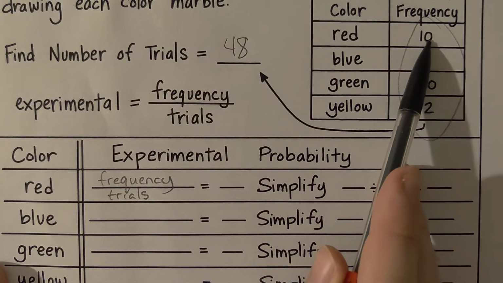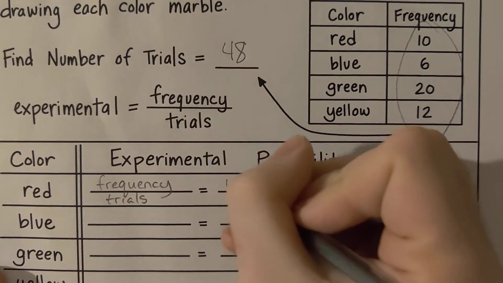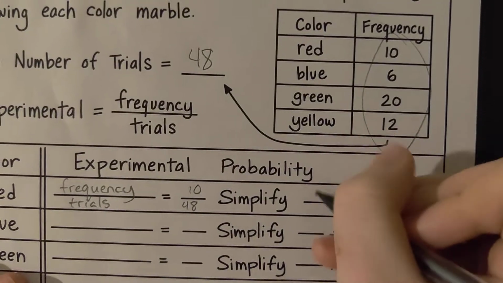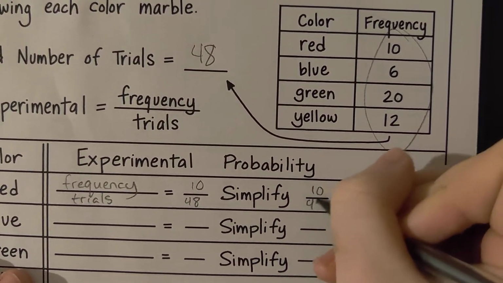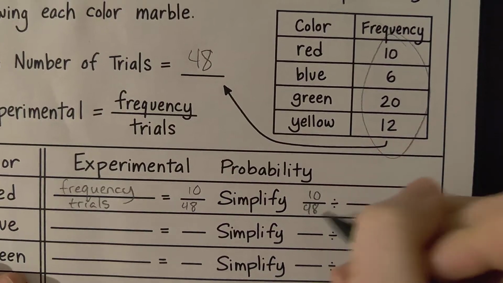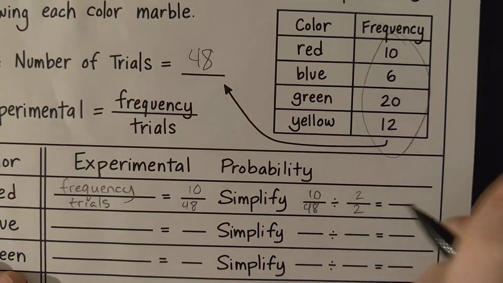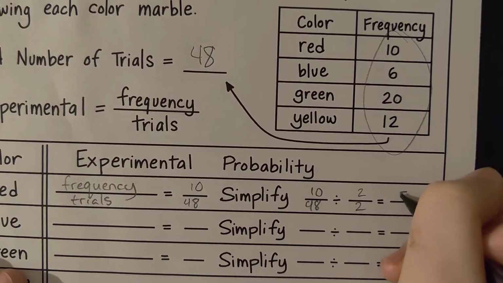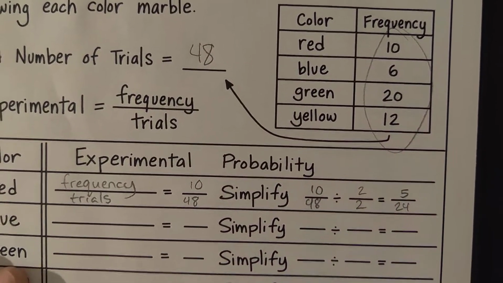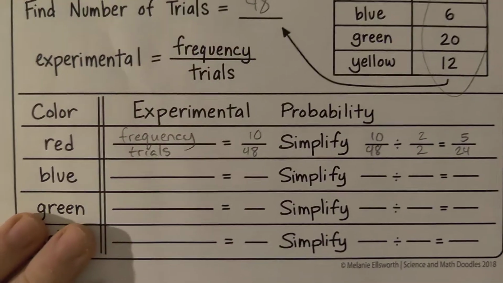Shane pulled the red marble 10 times out of the 48 trials. We can do 10 out of 48. Pick a number that divides both numbers. They're both even, so I'm going to pick 2. 10 divided by 2 is 5. 48 divided by 2 is 24. Here we have a fraction in its simplest form.